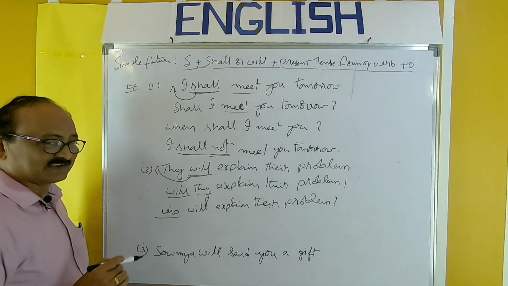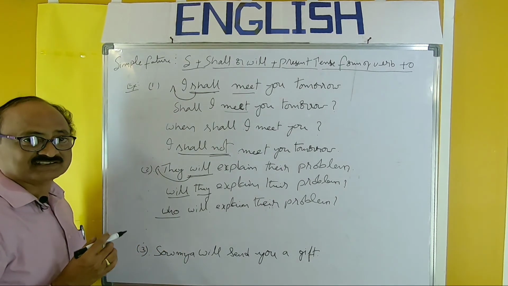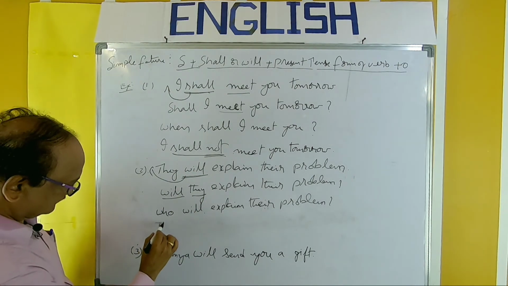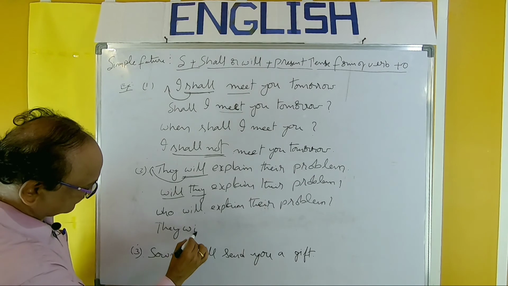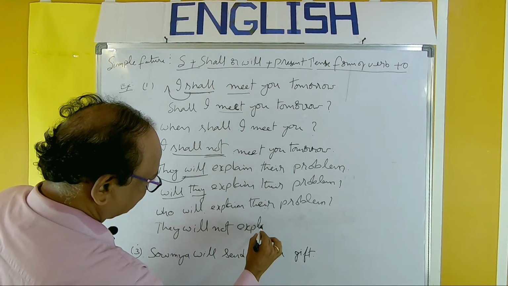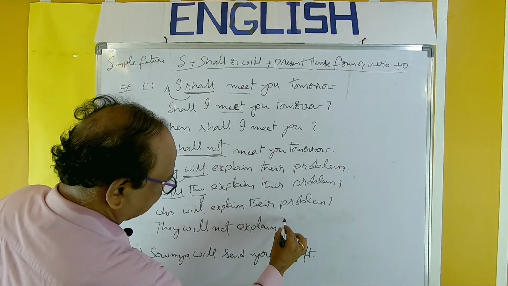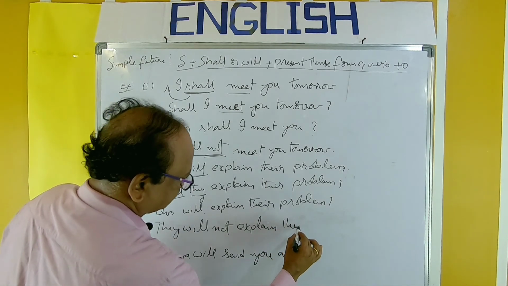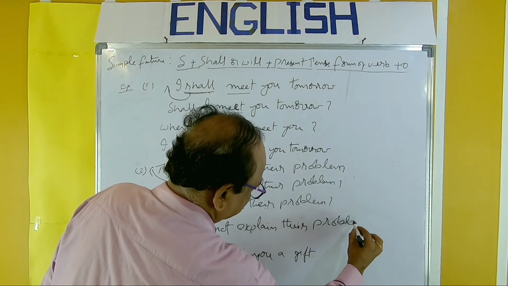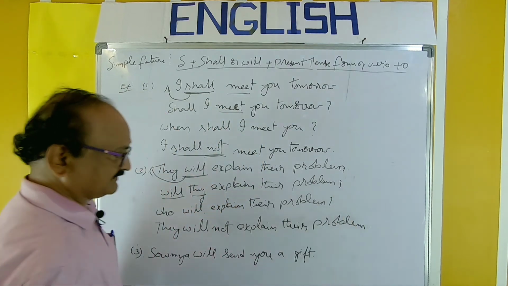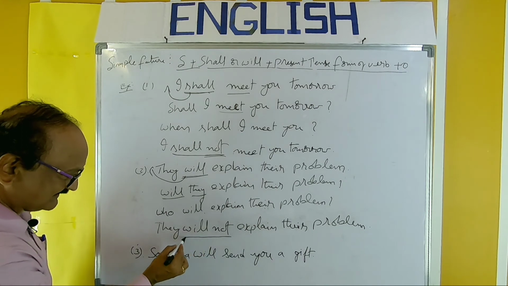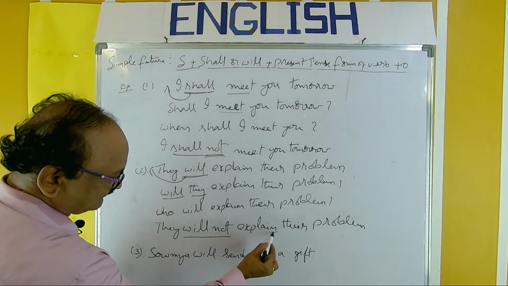So the interrogative word who is used. Next, negative form. They will not. You should use not. They will not explain their problem. No question mark, only a full stop. They will not explain their problem. So, will not explain, present tense form.